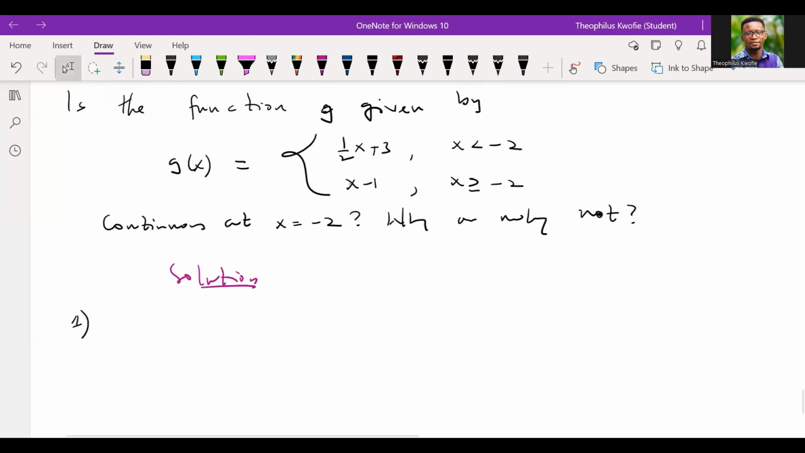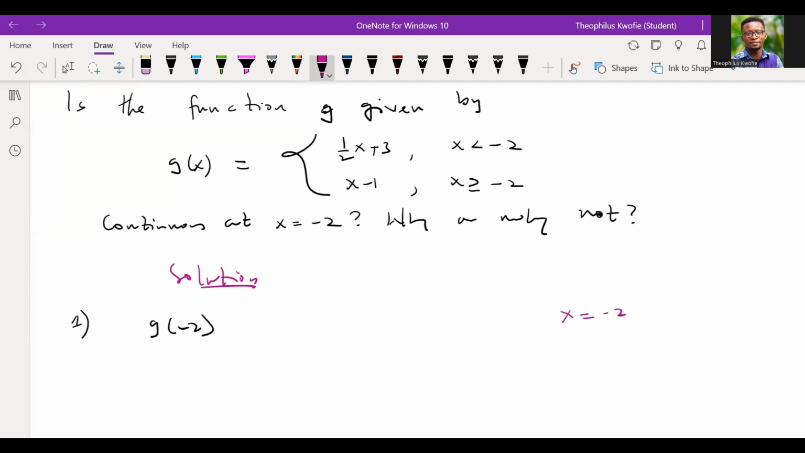So let's move on. What is g of -2? Just pause the video for a second and answer this question. Now, this is a piecewise function. So which of these two functions should we evaluate? Which of the functions should we consider when x equal to -2? Now, it is very important for us to note that we are evaluating the function at x equal to -2. So we look at the function.